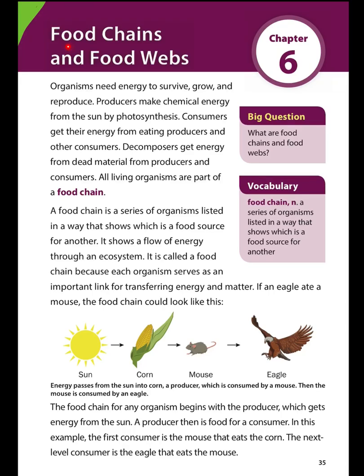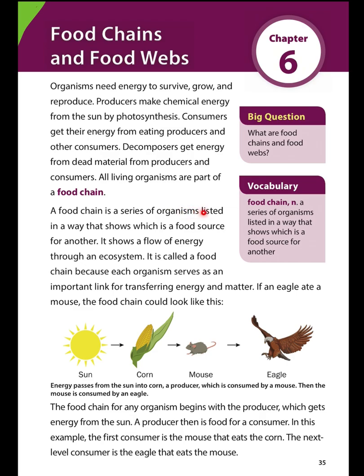Science, Chapter 6: Food Chains and Food Webs. Organisms need energy to survive, grow, and reproduce. Producers make chemical energy from the sun by photosynthesis. Consumers get their energy from eating producers and other consumers. Decomposers get energy from dead material from producers and consumers. All living organisms are part of a food chain.